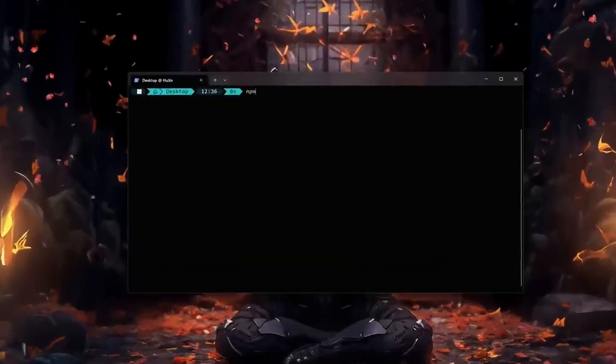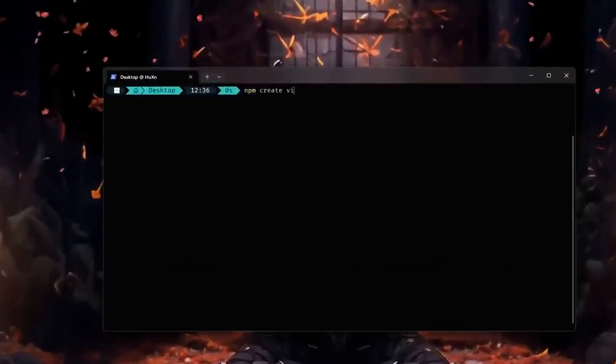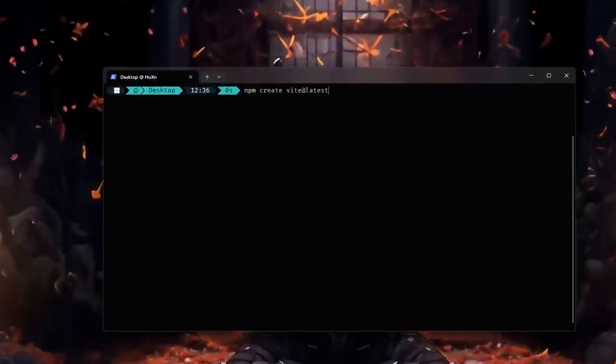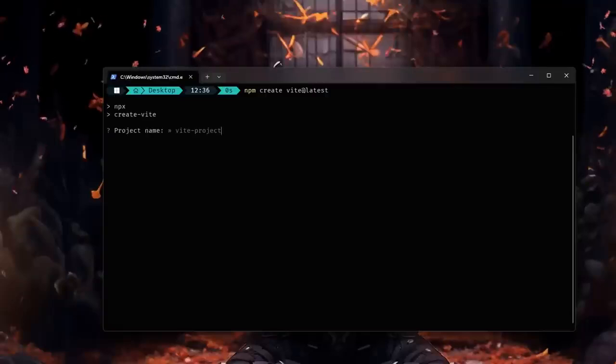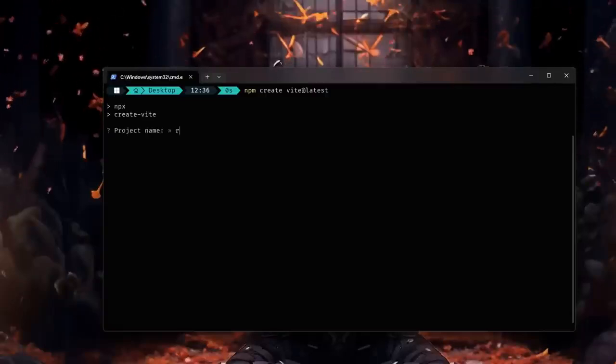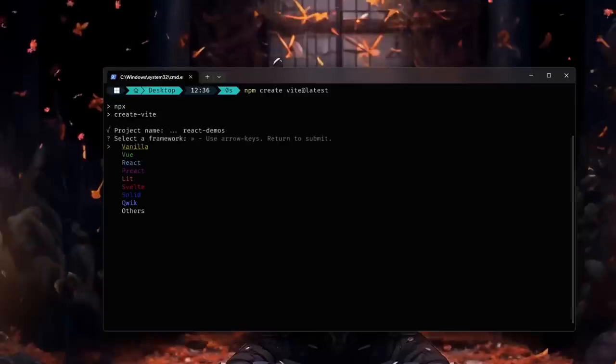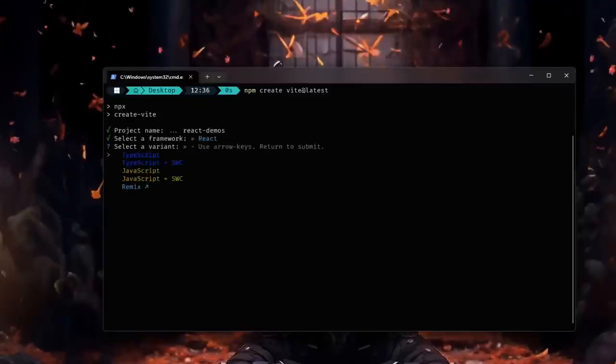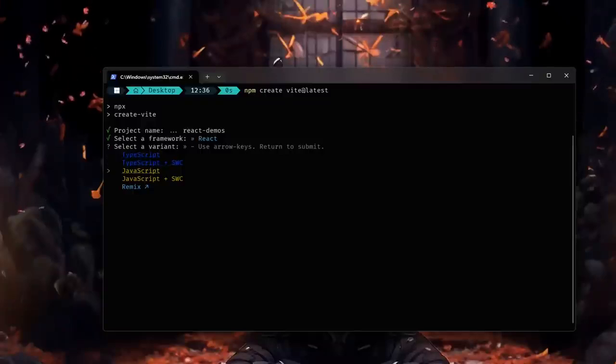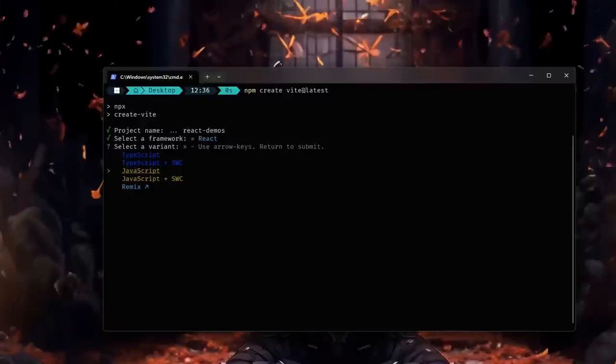After that, we have to type this command: npm create vite@latest. Hit enter. Next we have to provide a name for our project. I'll call mine React Demos. You can call it anything that you want. Next we have to select the framework. I'll choose React.js because we are now learning React.js. Next we have to select the variant.